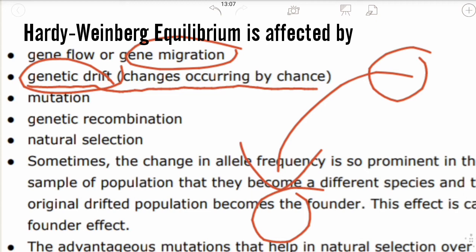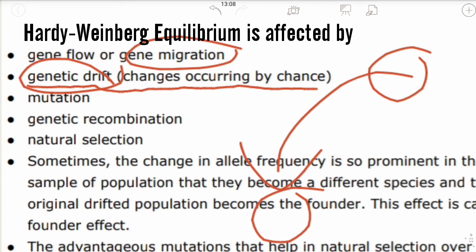It mainly occurs by chance. Populations might transfer due to a fire accident, or an illness affecting all the people in that place, or many other reasons. These are called genetic drift. So genetic drift and gene migration are the same thing only up to a little extent. They are not completely the same.